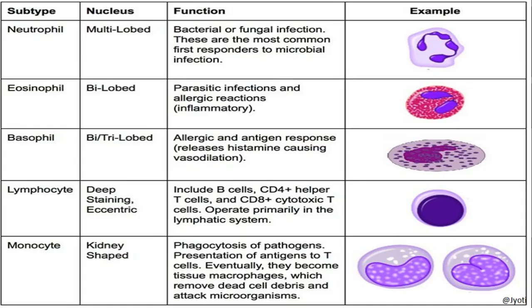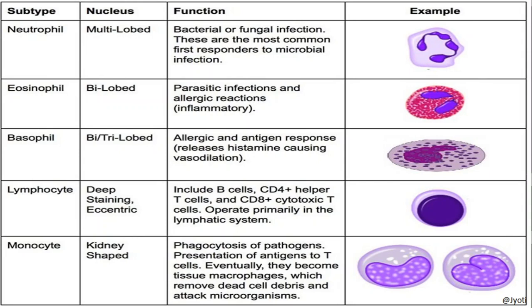Okay. Now we'll discuss different types of WBC. The WBC are mainly categorized into two groups, that is granulocytes and agranulocytes. Granulocytes are those WBC which contain certain granules in their cytoplasm.